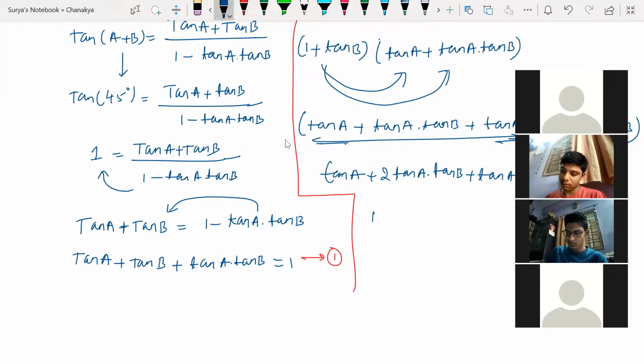Now can I take tan A common? If I take, so 1 plus 2 times tan B plus tan square B. So this can be written as tan A into 1 plus tan B whole square. This is what I got. So I'm not getting any use of it.